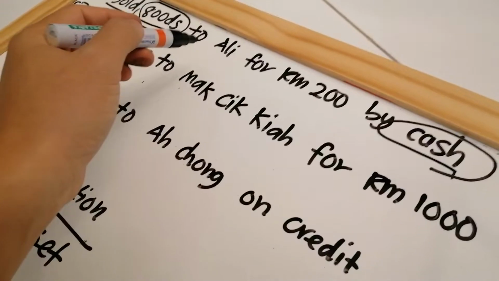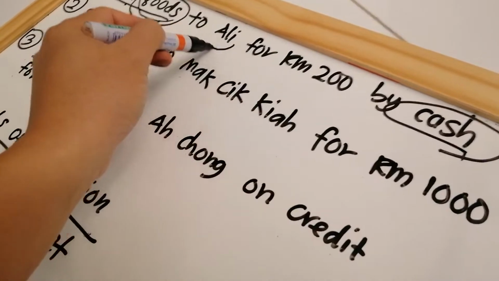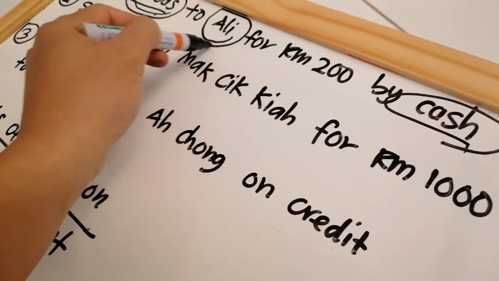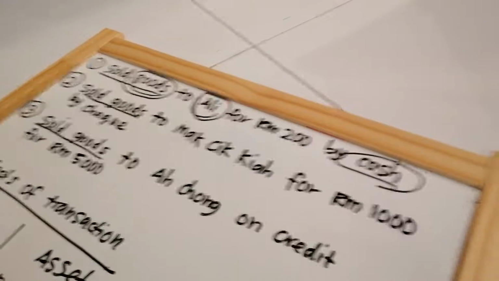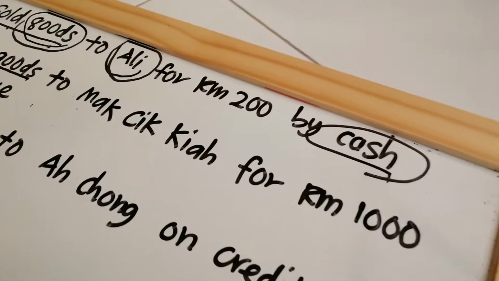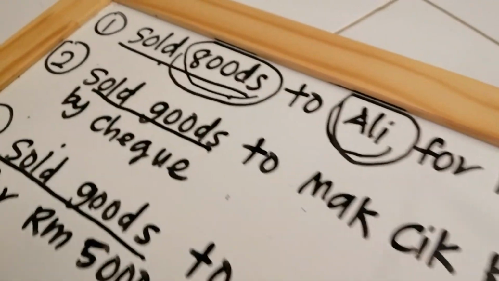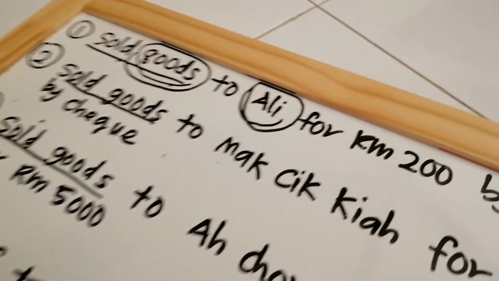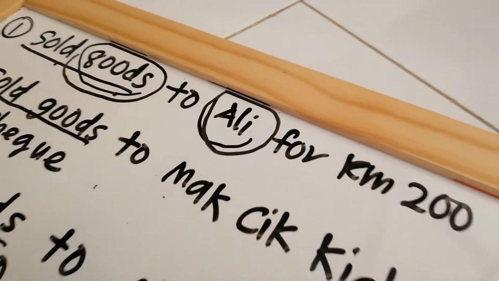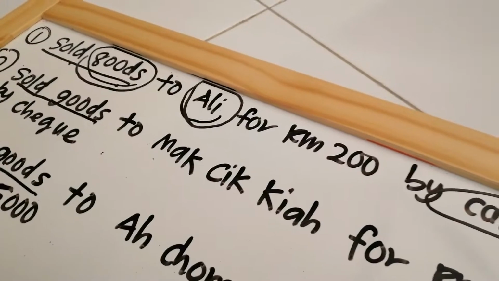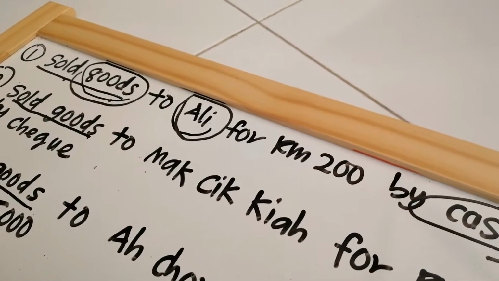We will not use this name, Ali. Okay. We use the cash and we use sold goods here. The term is sales. We will not record Ali because Ali doesn't owe us anything.